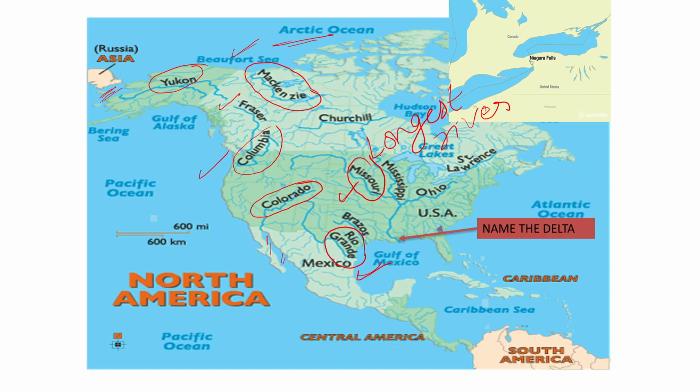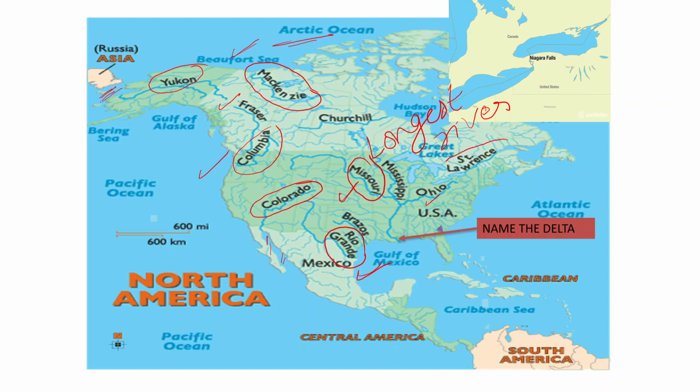And here comes the Mississippi River. It flows through USA and then it discharges its water in the Gulf of Mexico. Then this Mississippi River forms delta. And now in the comment box, you have to name what type of delta Mississippi River forms. Then Ohio River, Tennessee River, Red River, there are so many rivers which are the tributary of the Mississippi River.